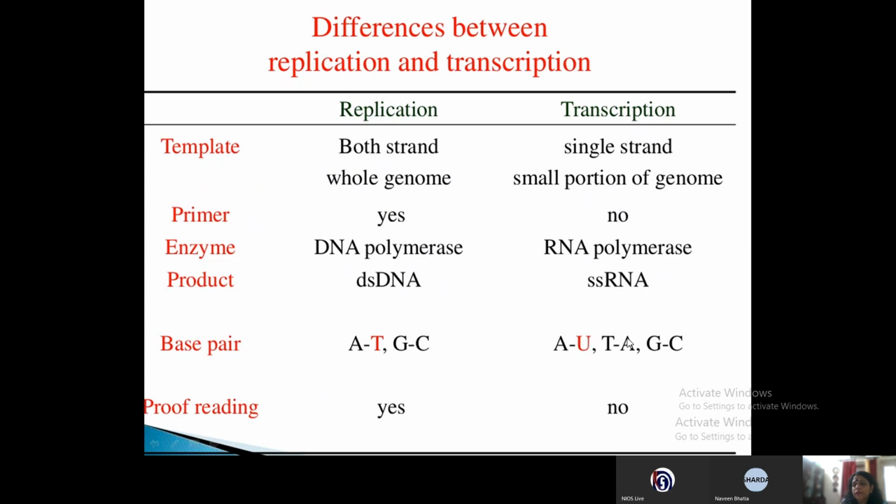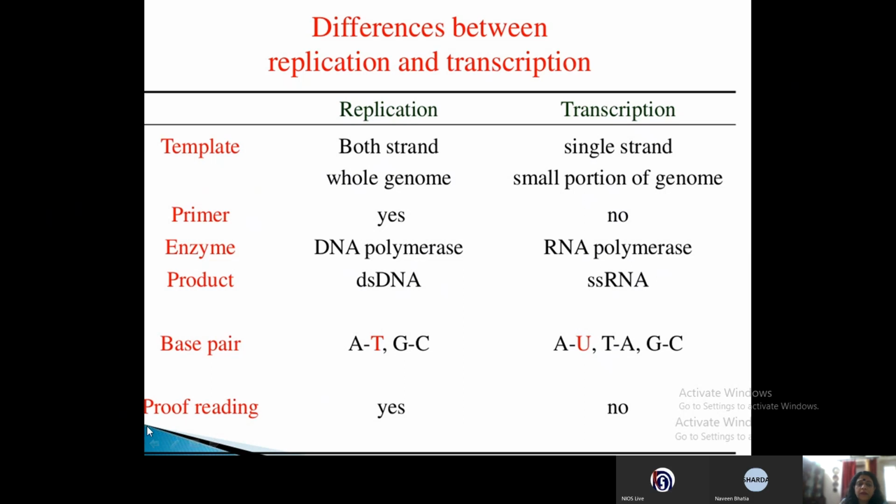But in transcription, adenine will combine with uracil with 2 hydrogen bonds, and guanine will combine with cytosine. So in RNA, thymine is not present; instead uracil is present.